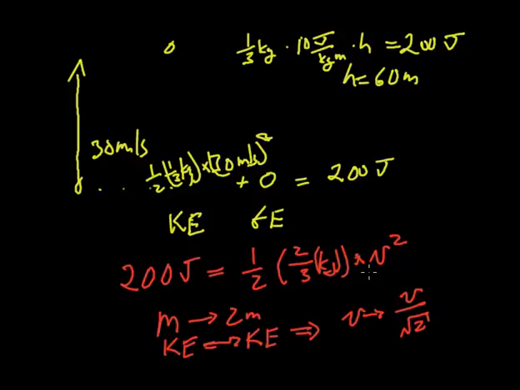Again, we have 200 joules. 200 joules of energy gave me 60 meters. If I increase the mass by a factor of 2, the height will simply go down by a factor of 2. The speed comes in squared, so the speed goes down by a factor of 1 over the square root of 2, but because the height comes in linearly in the energy, the height goes down by a factor of 2. You could just figure out how many joules and run the numbers in each case, and then you could show it in general.